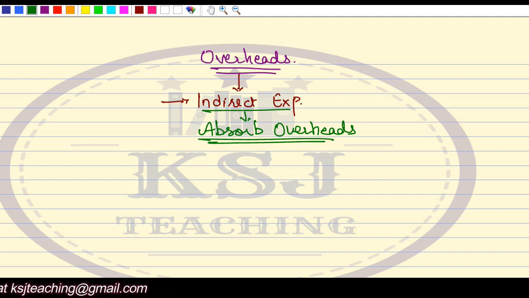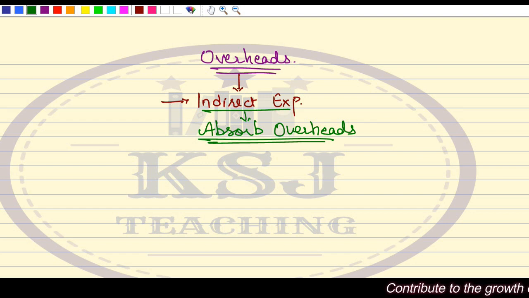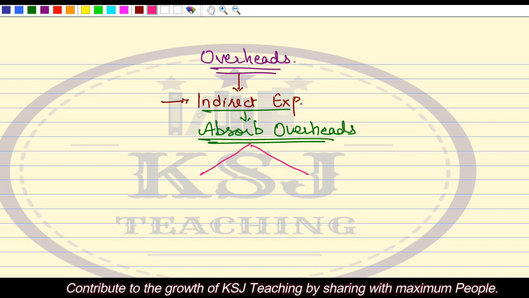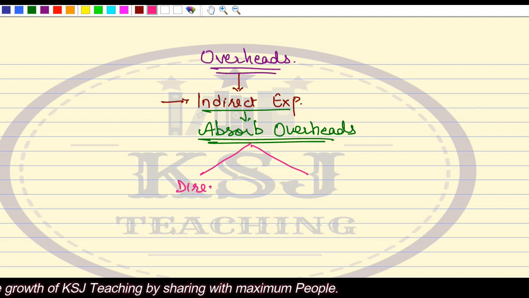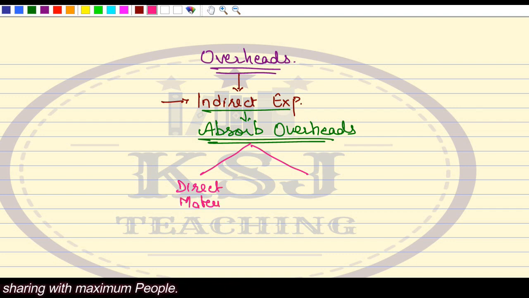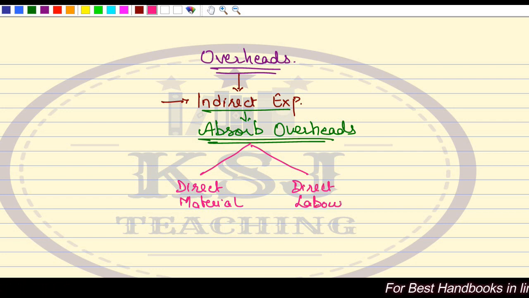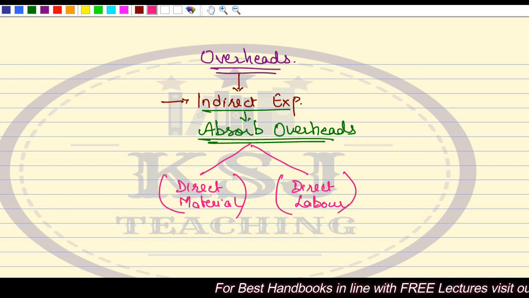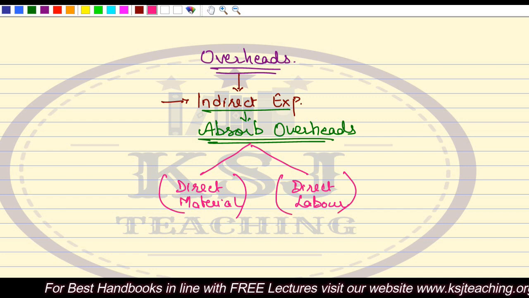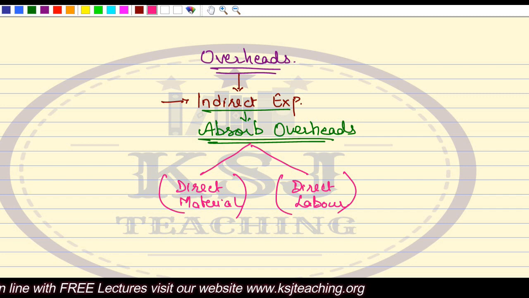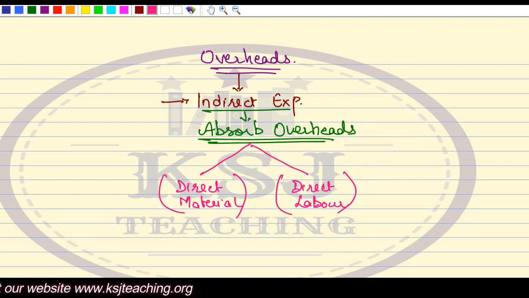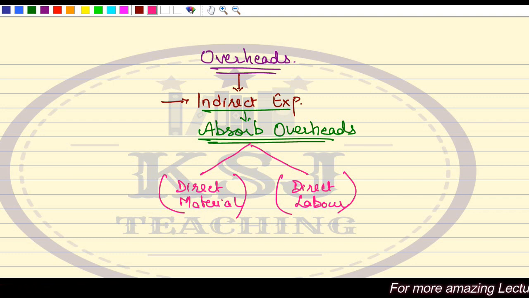Now, if we talk from the standard costing point of view, if we have to absorb overheads, what are the bases that we have studied? There are two bases only. The first base is direct material. The second base is direct labor, right? These are the only two bases if you want to absorb the overheads. I'm talking about journal overheads, whether variable or fixed overheads, both. For the absorption of overheads, either we are going to use the direct material or the direct labor, right?